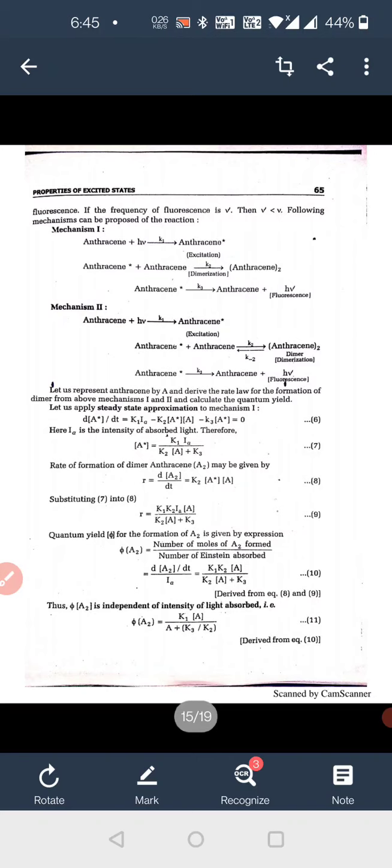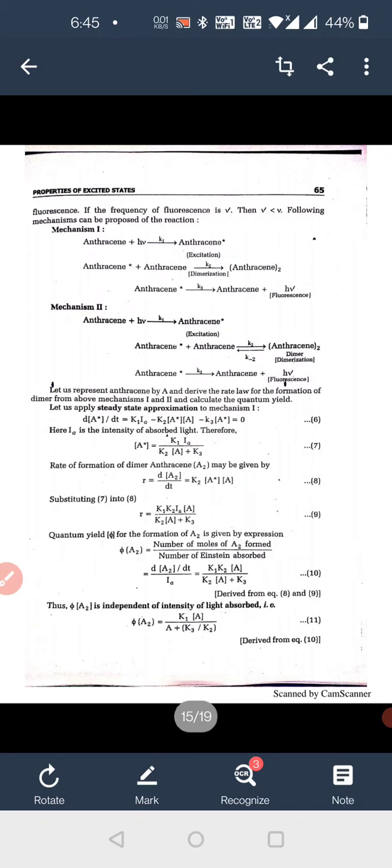Excited anthracene is converted into anthracene plus h nu. Here nu is the frequency and this is the wave number.